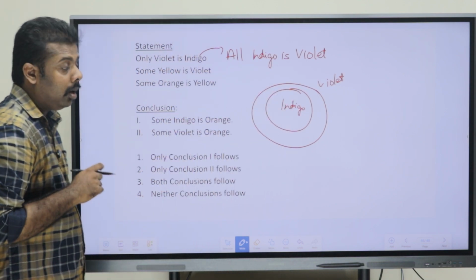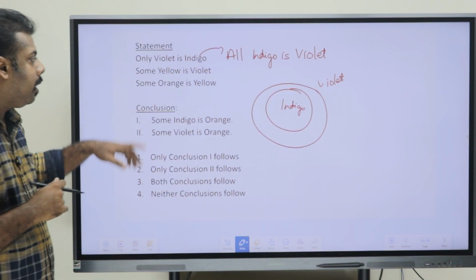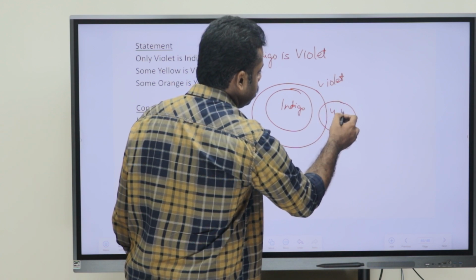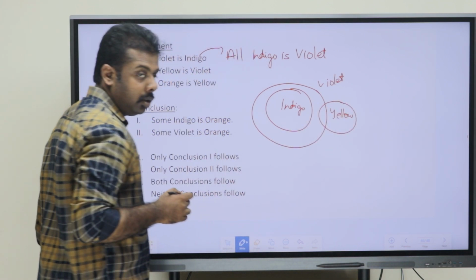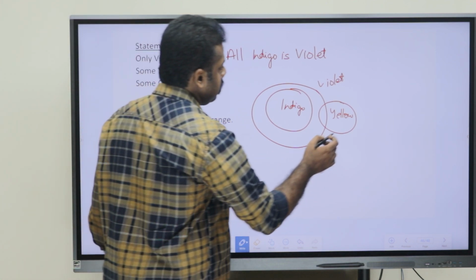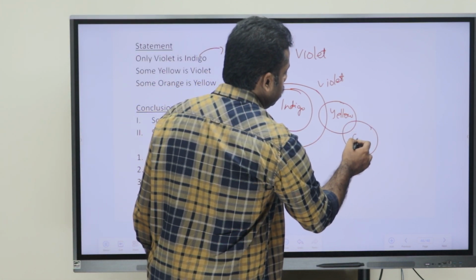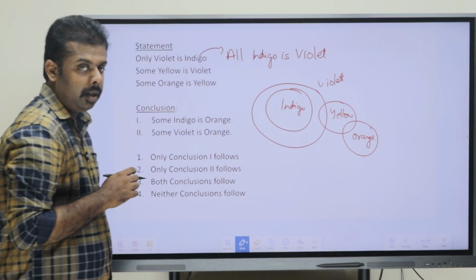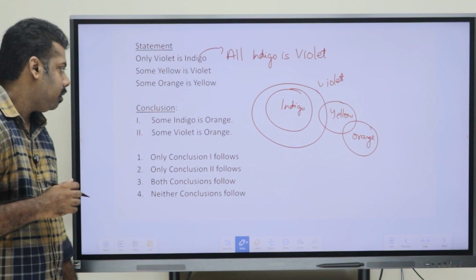Okay. Now, the second statement, some yellow is violet. So, some part of yellow is violet. Okay. Now, the last one, some orange is yellow. So, some part of orange is yellow. Okay. Now, just cross checking for the conclusions.